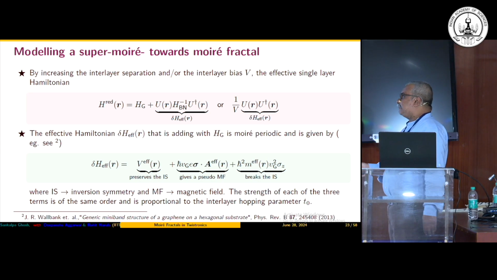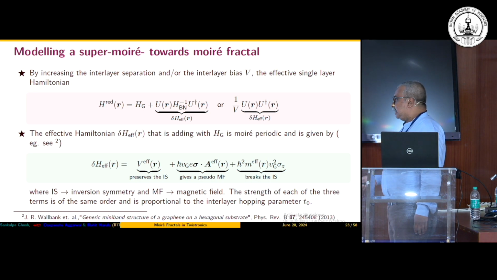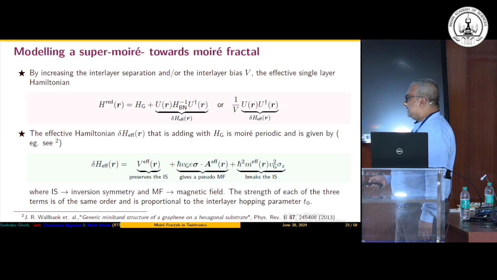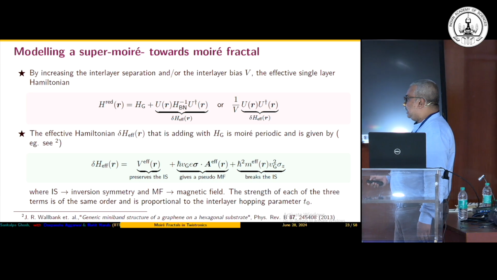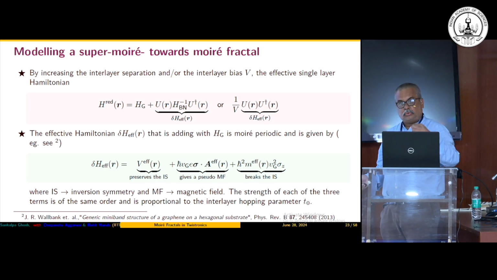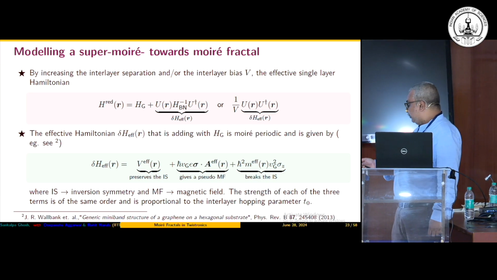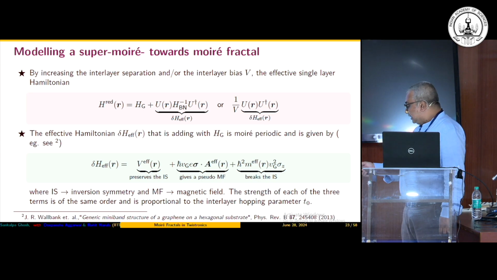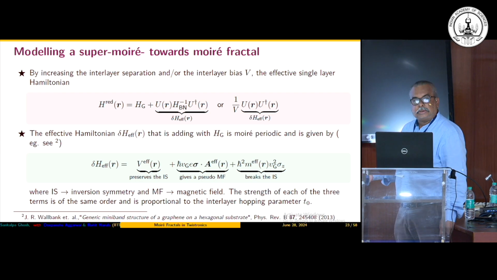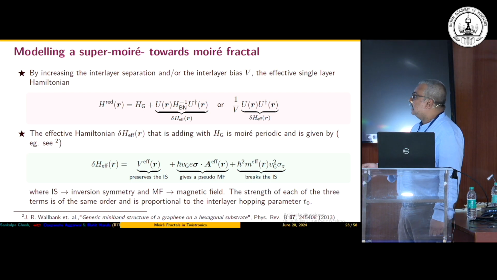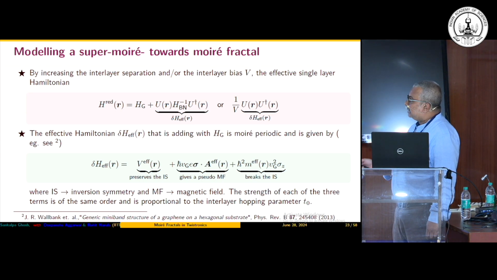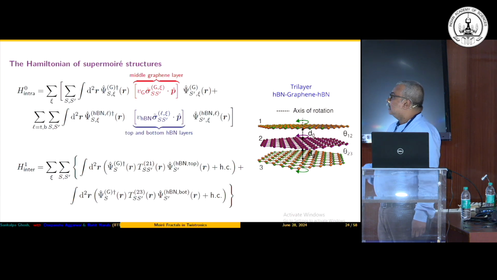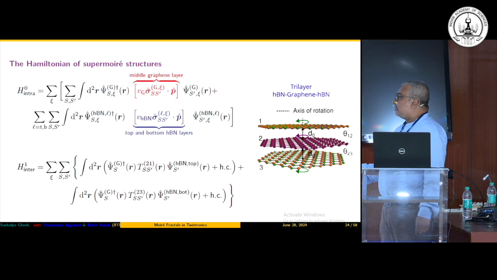They figured out that this particular potential can be written in the following form. There is some effective potential here, some effective magnetic field, and some other effective term which breaks the so-called inversion symmetry, which tells us that the two atoms in the unit cell of the graphene are going to face different potentials. All these terms have one common property: they all have the corresponding Moiré periodicity. So that is why you can study this problem as graphene quasi-particles in a Moiré periodic potential.